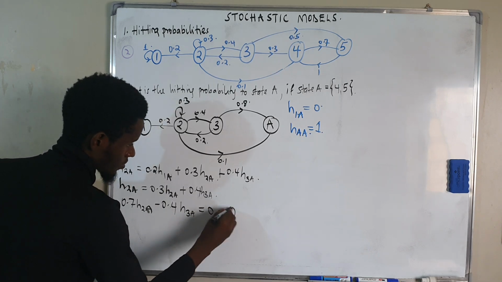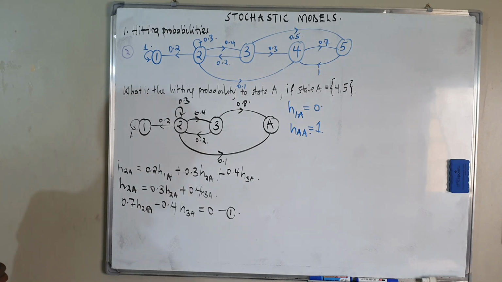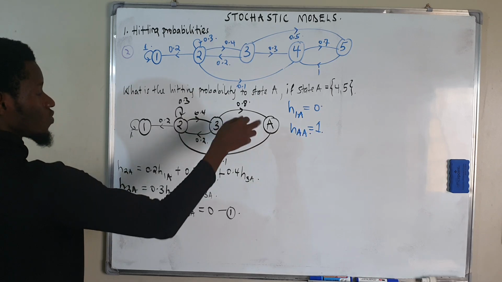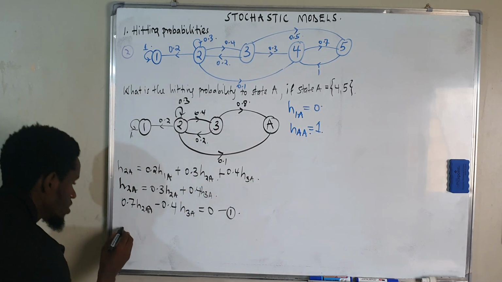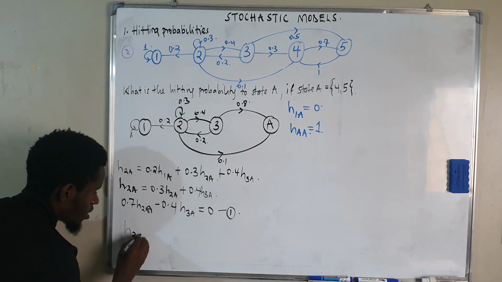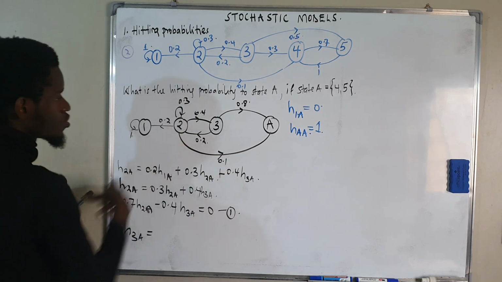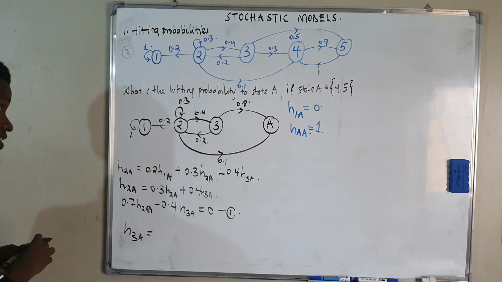This is our equation 1. I think members we are clear on that step. Now I'm at state 3, and I want to get the hitting probability from 3 to A. Therefore my H3A is going to be the probability of leaving 3 to 2, which is 0.2.